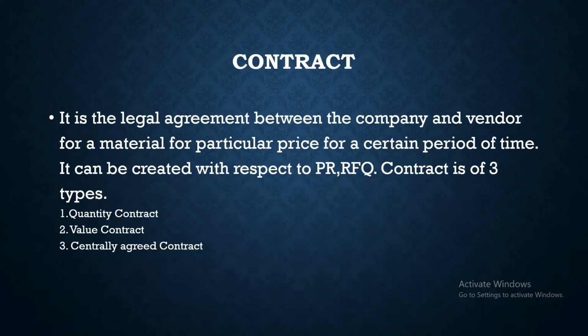Normally three types of contract are present: one is the quantity contract, second is the value contract, and third is the centrally agreed contract. We'll discuss that.